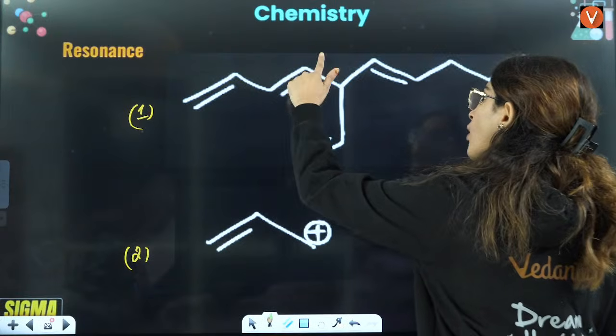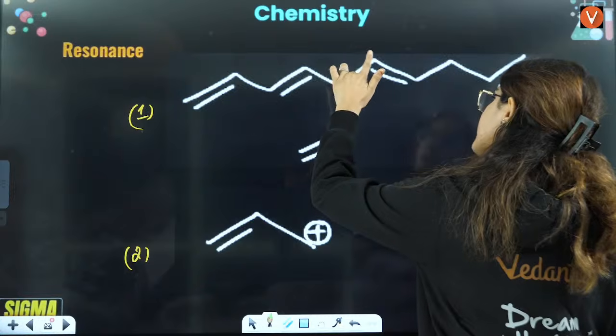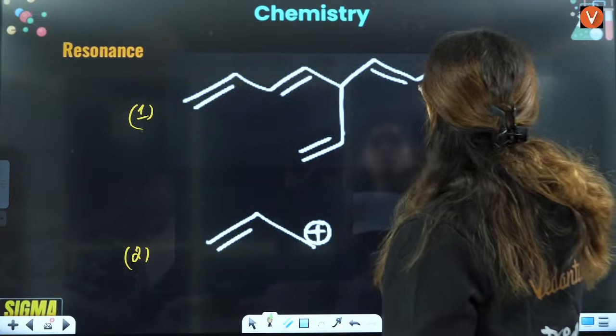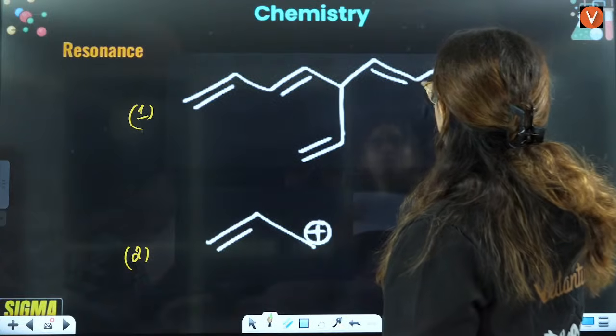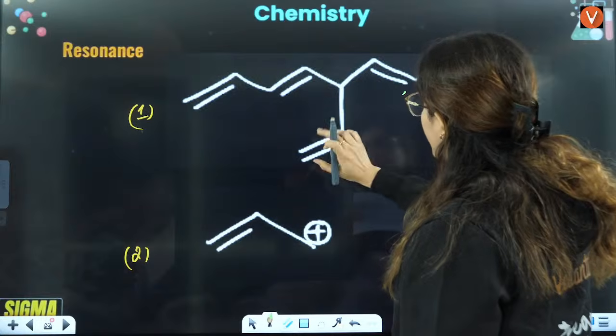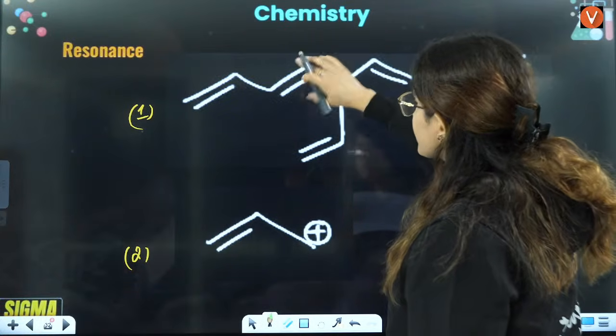Single bond, double bond, double bond, single bond, double bond, single bond, single bond, double bond, single bond, single bond. That means here the resonance is breaking. Double bond, single bond, it will not show any resonance. Double bond, single bond, double bond, it will also not show any kind of resonance. Double bond, single bond, no resonance.